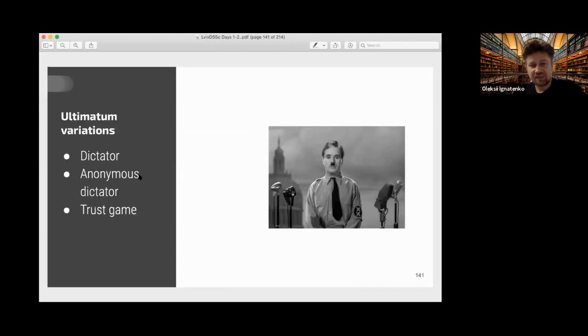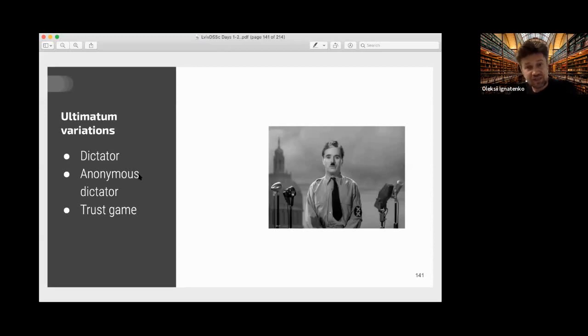Yeah, and interesting. There is a modification of the Dictator game called Anonymous Dictator, where you can't see the guy who makes the split. So they try to reduce the incentive. Maybe people want to take everything for themselves, but they're afraid that they would be known for this. So they put a special wall between them. And in Anonymous Dictator, people actually take for themselves.